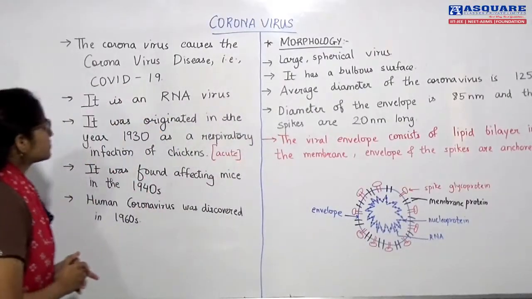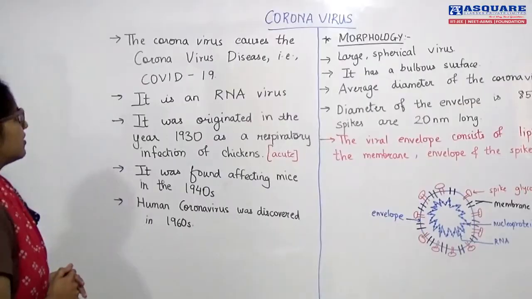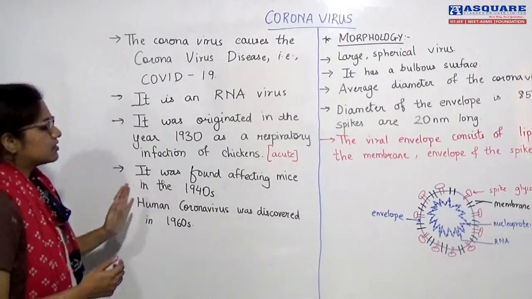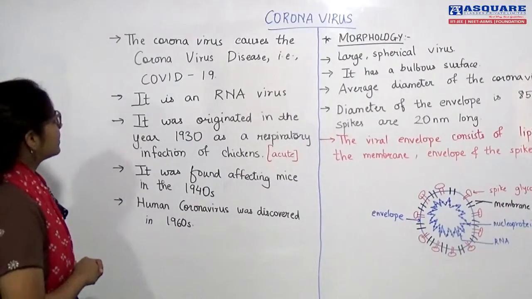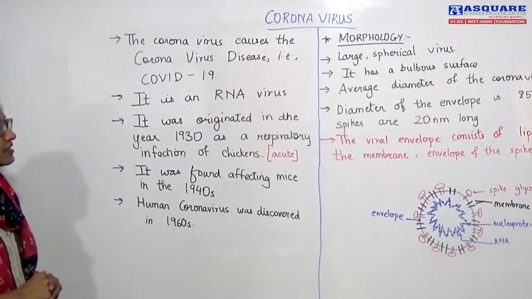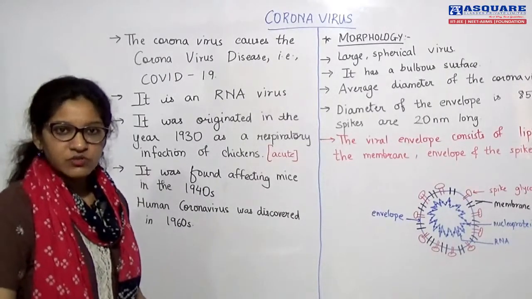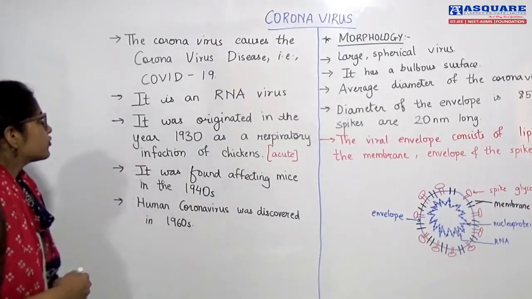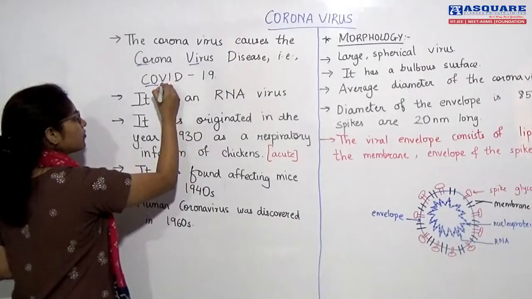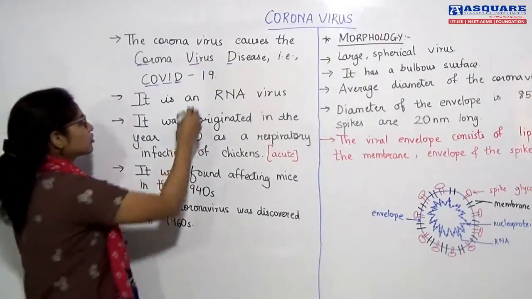So the name of the virus is coronavirus. Where did it originate or where did it come from? We'll get into a brief history of coronavirus. The coronavirus causes the coronavirus disease, that is COVID-19. If you break down this word COVID-19, you get CO from corona, VI from virus and D from disease. And why is it called 19?